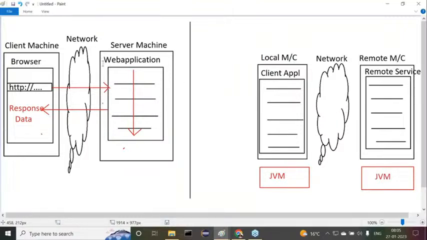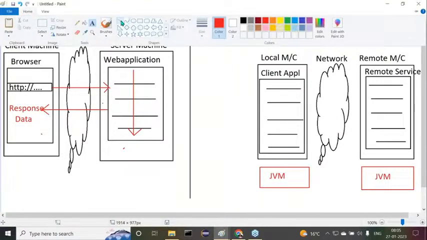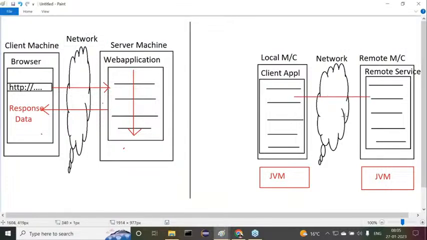When both the applications are running parallelly, then what happens? First, the client application will send a request to the remote service. And of course, server software is available. It will take that request, then it will identify the remote service. Now that remote service will be executed here. By the execution of this remote service, automatically some response will be generated. That response will be given to the client application. Yes, sir, got it or not?